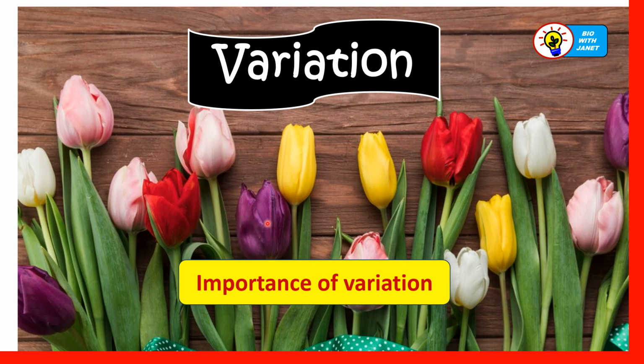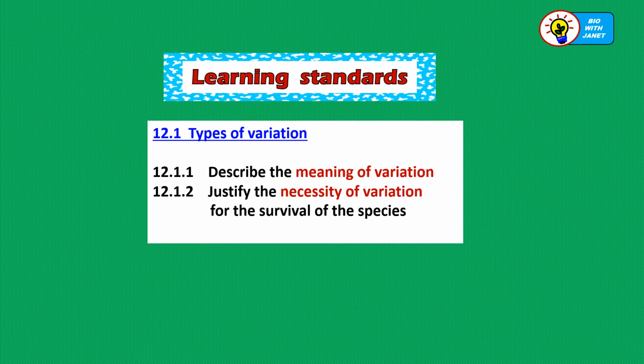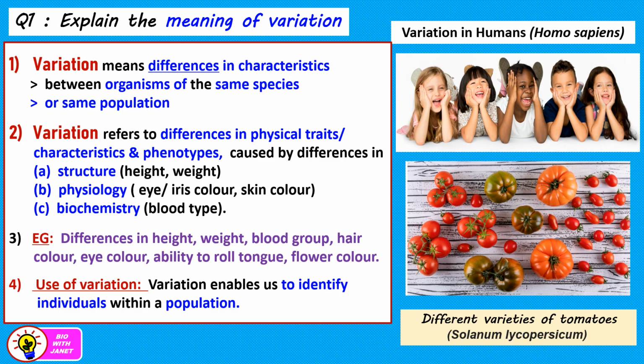Right, so we're going to discuss the definition of variation and also the importance or necessity of variation to an organism's survival. So we're going to discuss an interesting story about a moth that happened in the 18th century in England and how variation caused its survival. Our learning standards are as follows. Types of variation. First, we must know the meaning of variation and then justify the necessity of variation or importance of variation for the survival of the species.